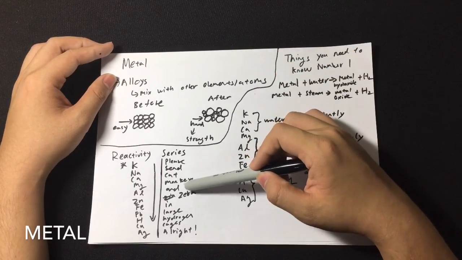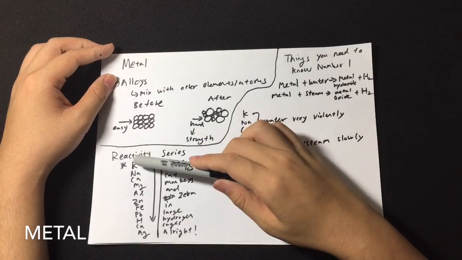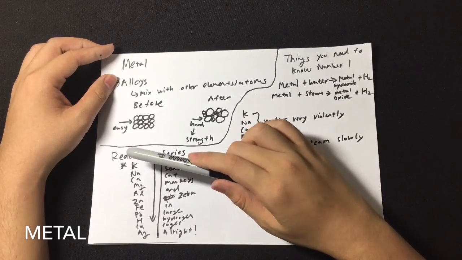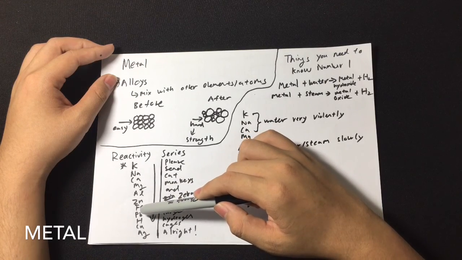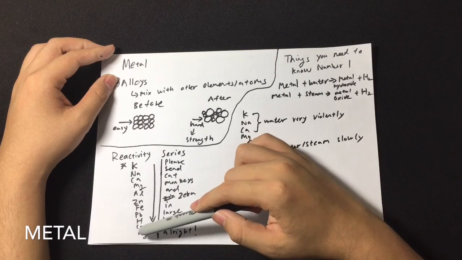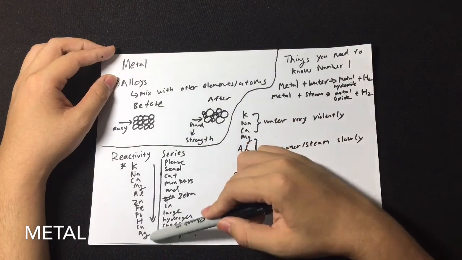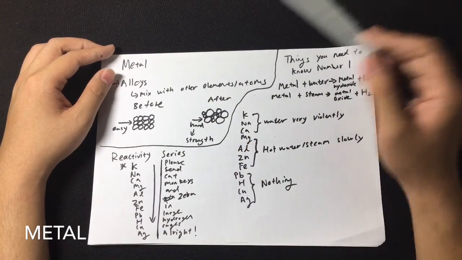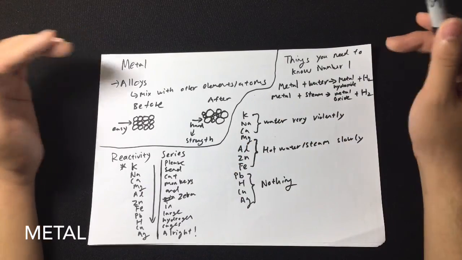Please send cats, monkeys, and zebra in large hydrogen cages. So you have potassium, sodium, calcium, magnesium, aluminium, zinc, iron, lead, hydrogen, copper, silver. So the reactivity decreases as you go down this table. So once you have familiarized yourself with this series, we can move on to the important things.